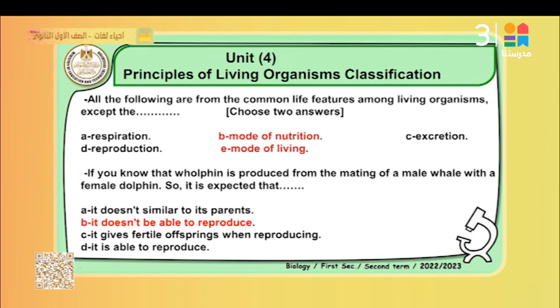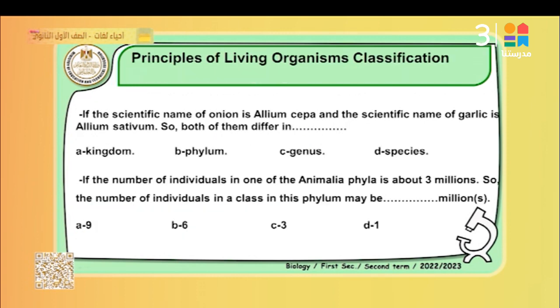That's right. The best answer, B, in the second question, is that it isn't able to reproduce. That means it is infertile or sterile. That's right.